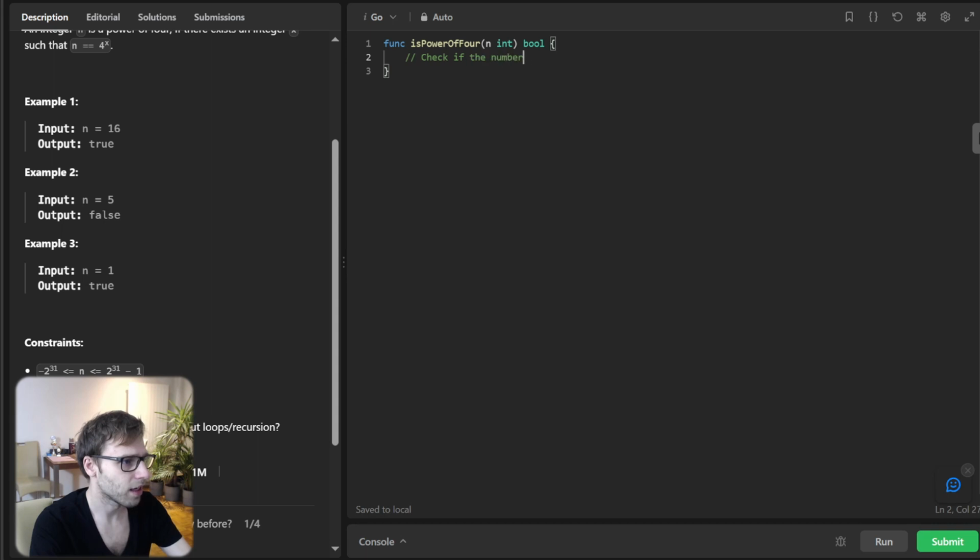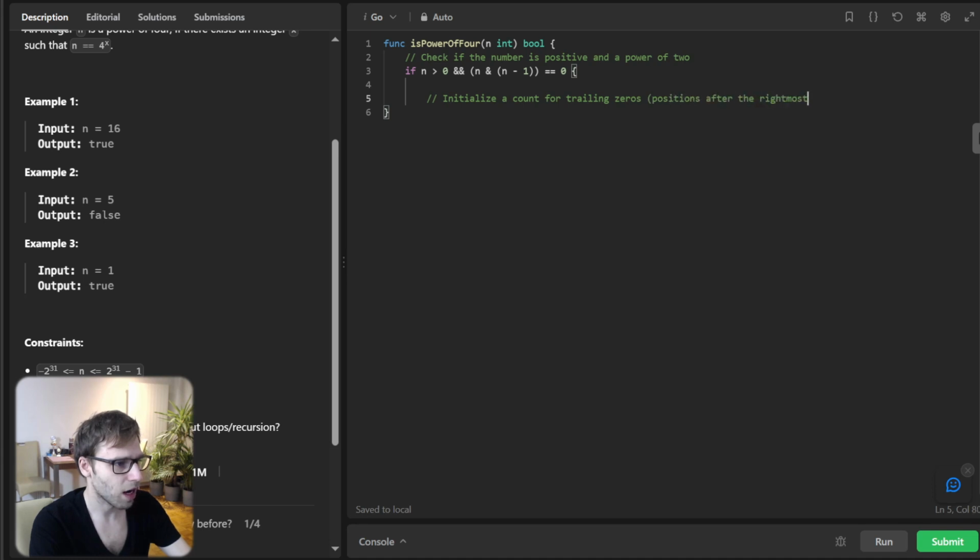Check if the number is positive and a power of 2. So if n greater than 0, and n & (n minus 1) equals 0, initialize a count for trailing 0 positions after the rightmost set bit.